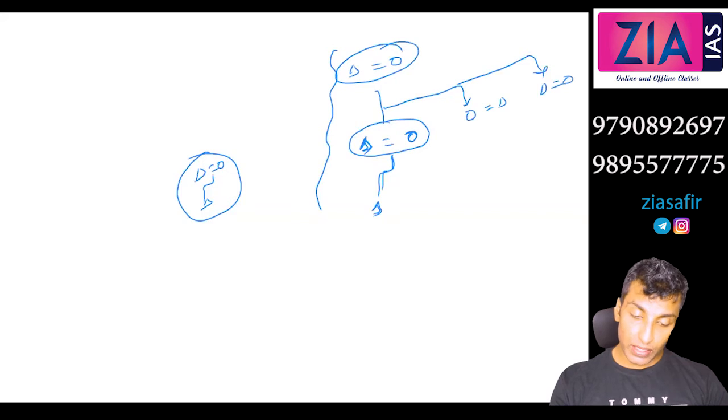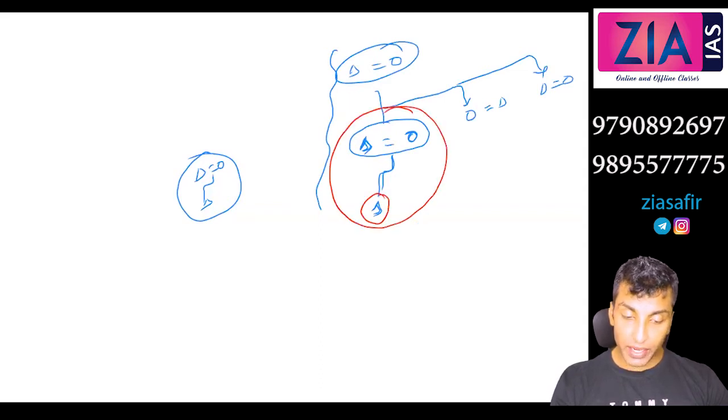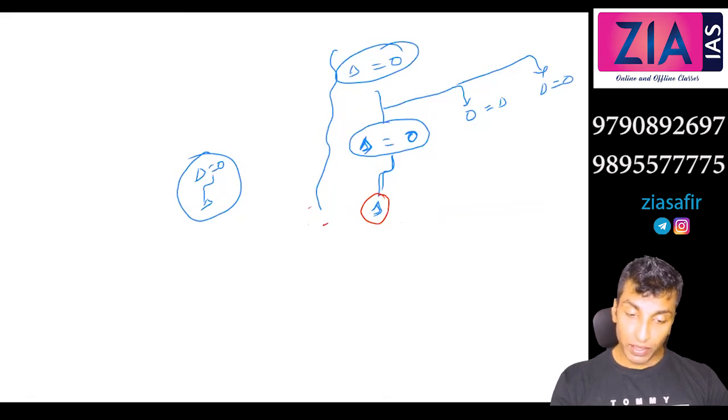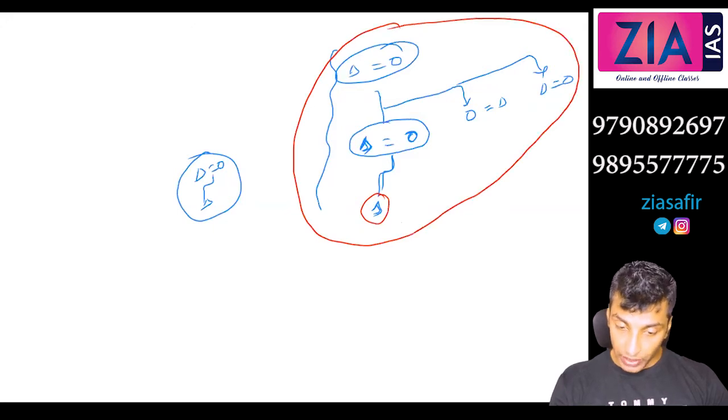So if I'm going one step further, earlier we were only talking about this group. This is an elementary group, this is a family. But now if you are considering this group, it is slightly broader. So their kids will also be part of it. Okay, so these are your cousins, like that.